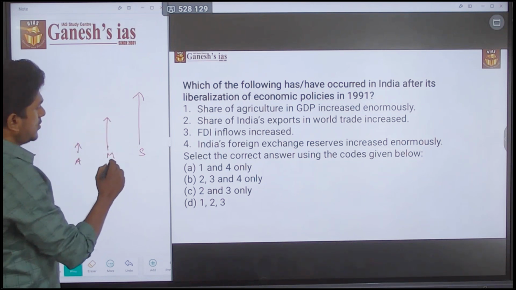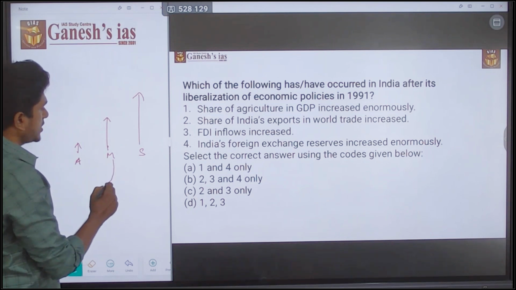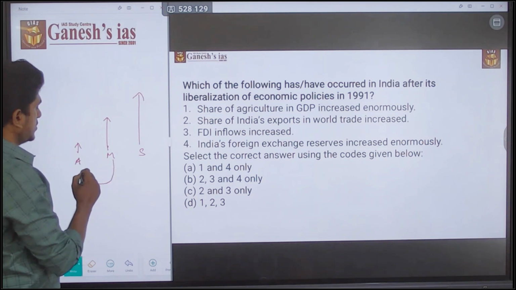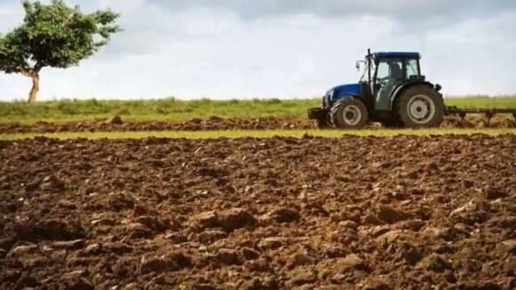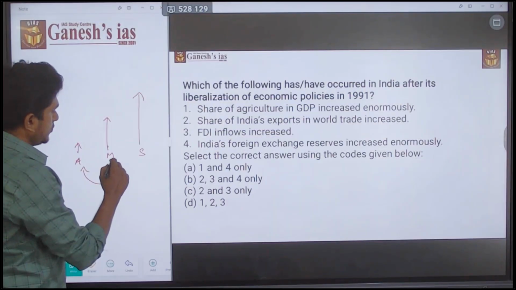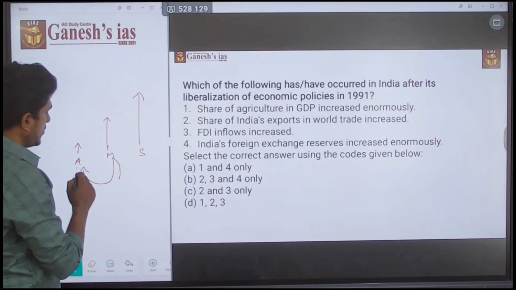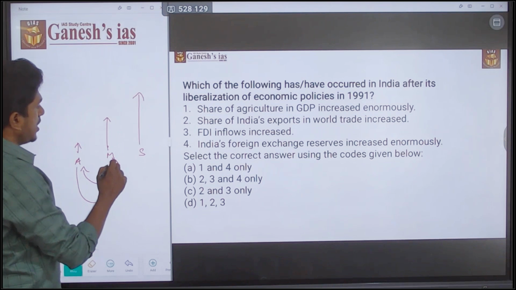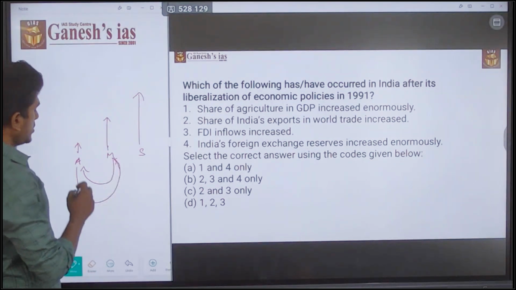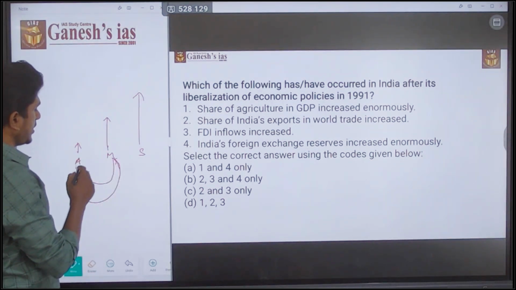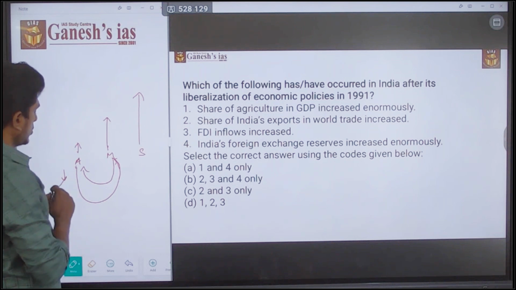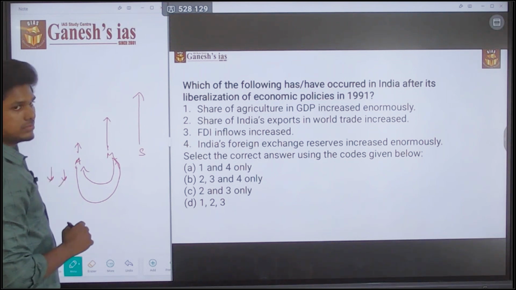The reason is, for the manufacturing activities, they just used this agri land. The employment need for the manufacturing activities was filled by the people from the agriculture sector. So the population working in the agriculture sector reduced, and the land is also reduced.